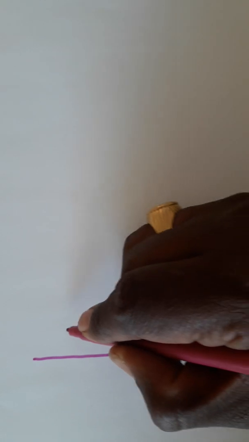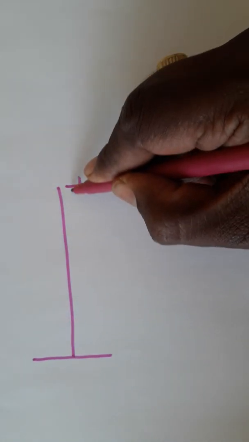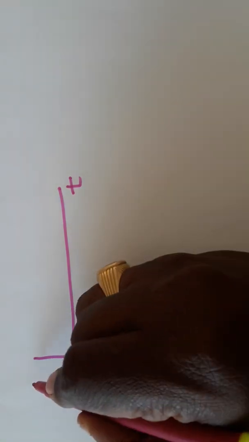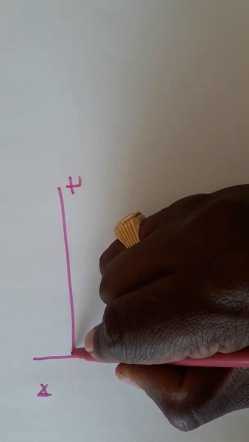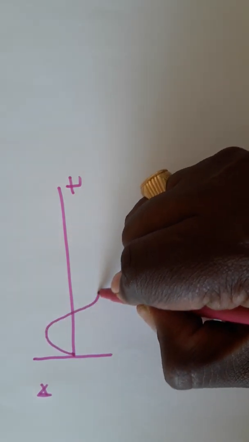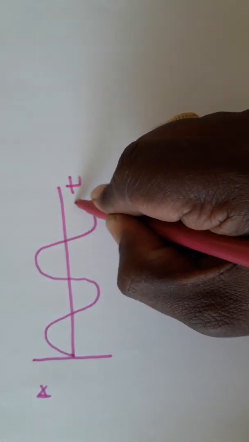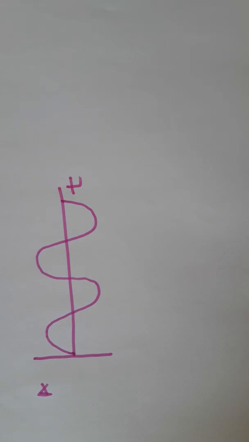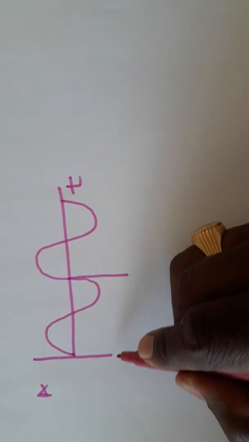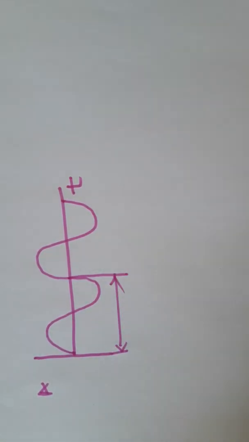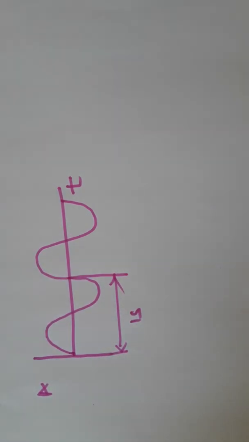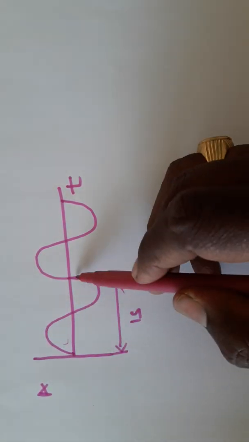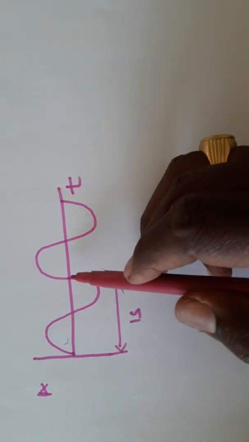So, this is your x axis. This is your y axis. Suppose the x axis is represented by time, and the y axis is represented by amplitude. Now, suppose this is a sinusoidal signal, and suppose this is a time duration of 1 second. Within 1 second, you have sent a single cycle.